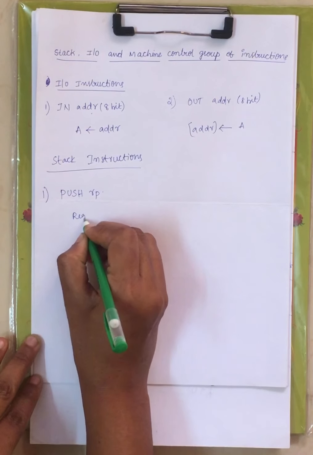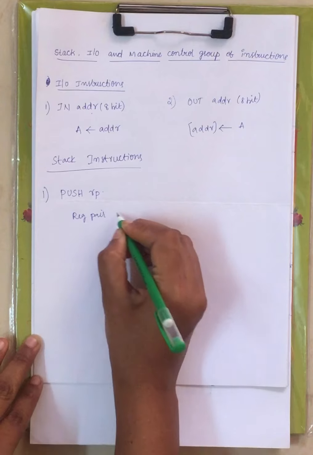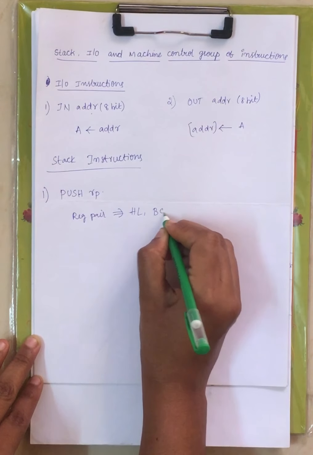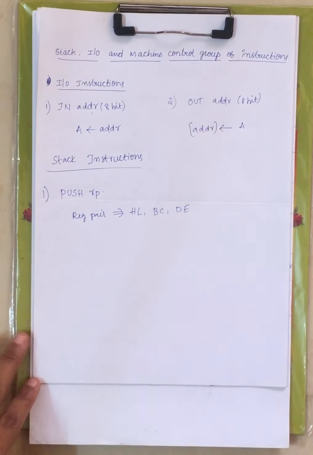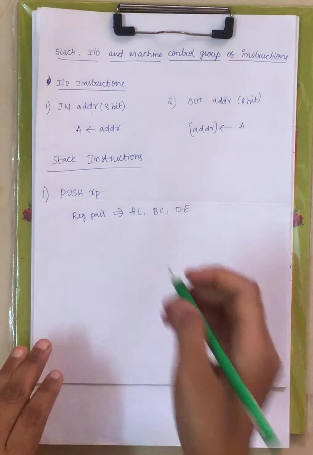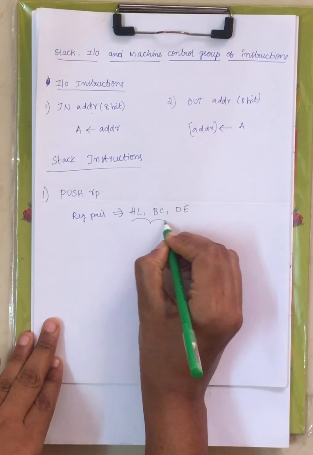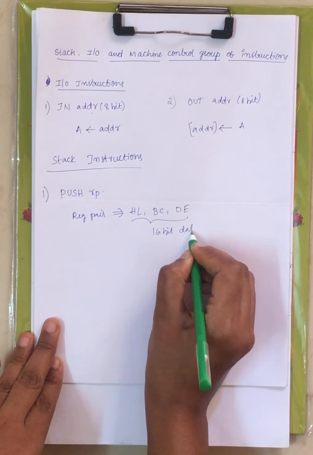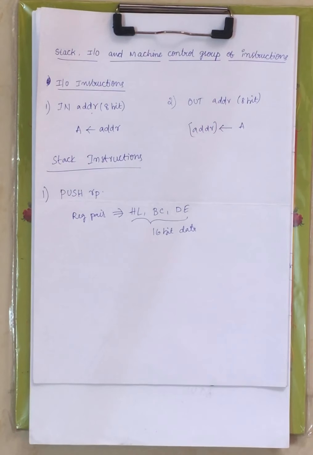Register pair. RP is nothing but register pair. Now how many register pairs do we have? HL is one register pair, BC is one register pair, and DE is another register pair, right? Now these three register pairs will store 16-bit data, as we have seen under the architecture of 8085.